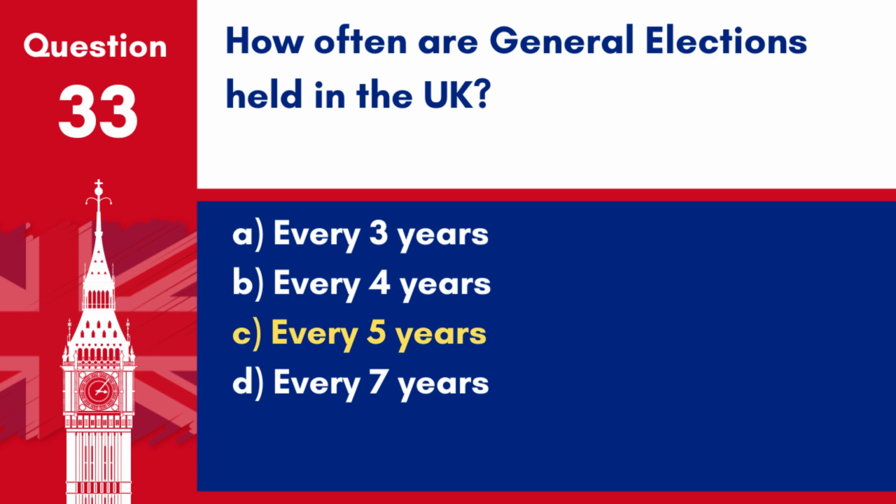Answer C. Every 5 years. General elections are typically held every 5 years to elect members of Parliament to the House of Commons.